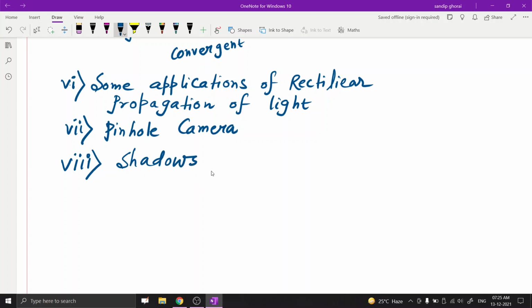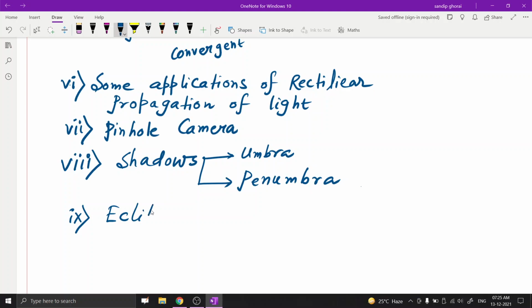Here we also discuss the umbra and the penumbra region. And the final one, but not the least, is eclipses, and there are also several types of eclipses.